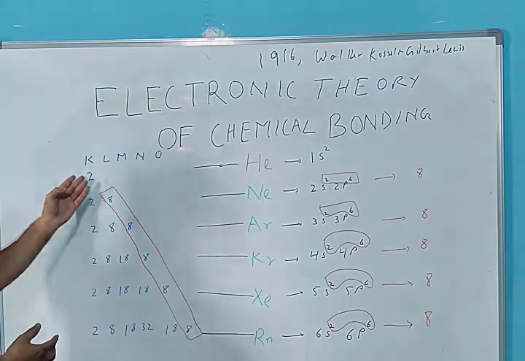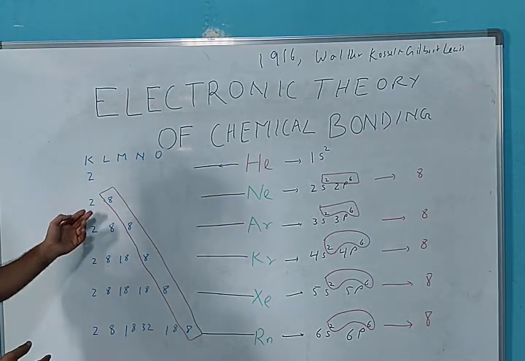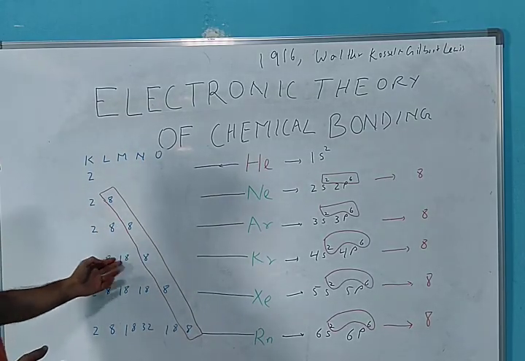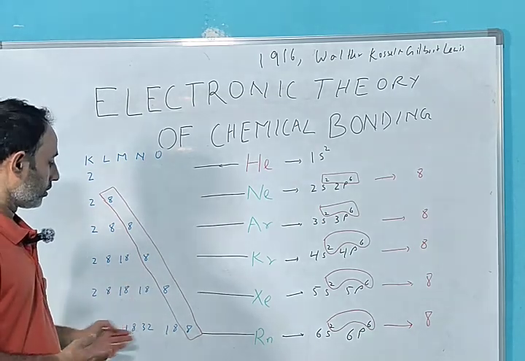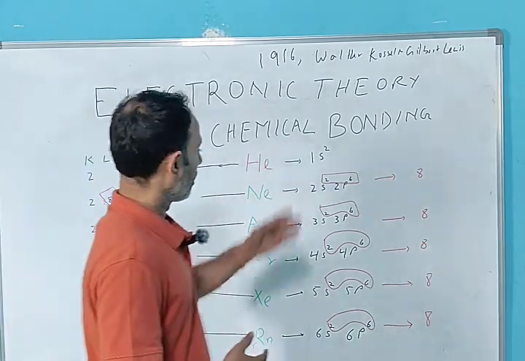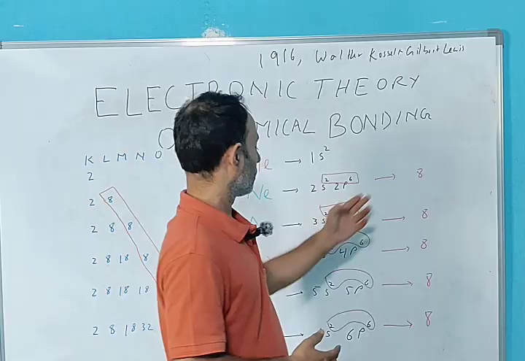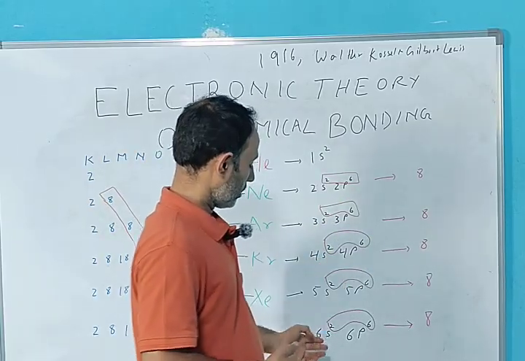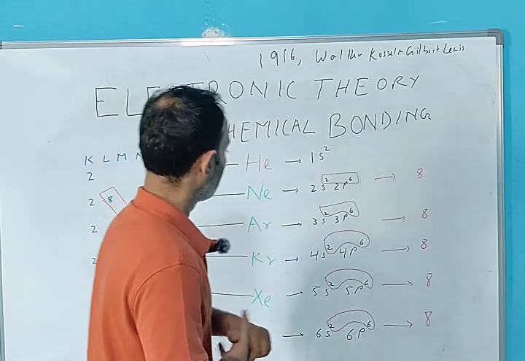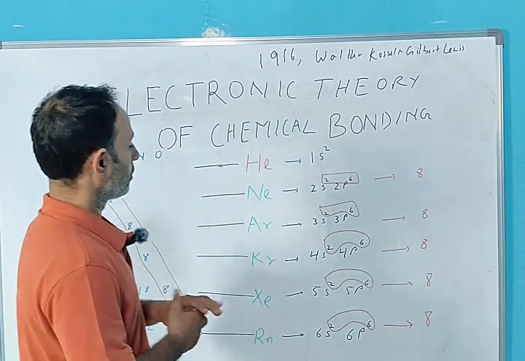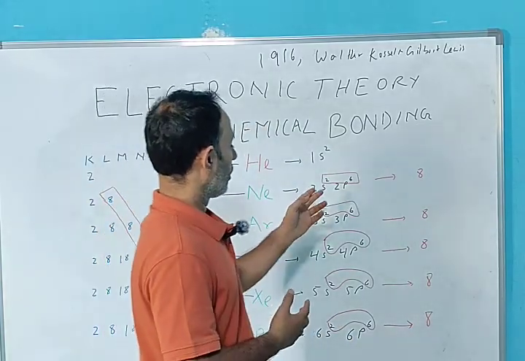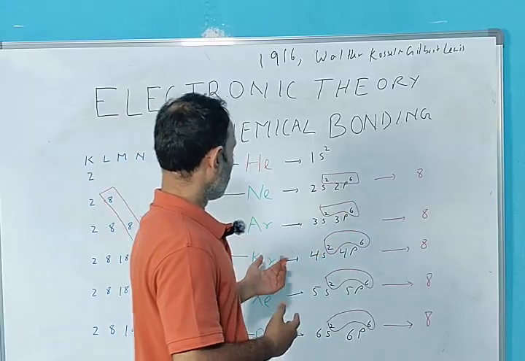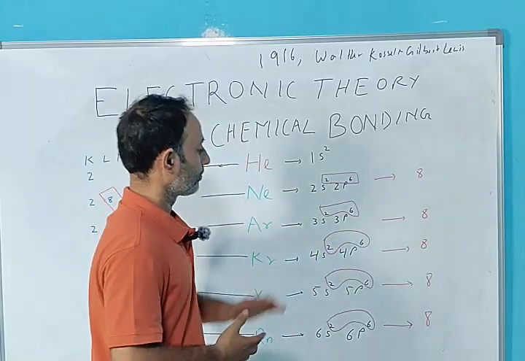As you can see, the electronic configuration 2, 2 8, 2 8 8, 2 8 18 8, 2 8 18 18 8, and in spdf, 2s2 2p6, 3s2 3p6, 4s2 4p6, 5s2 5p6, and 6s2 6p6. So they found that there are 8 electrons in all the noble gases except helium.